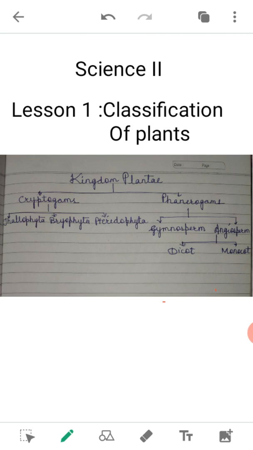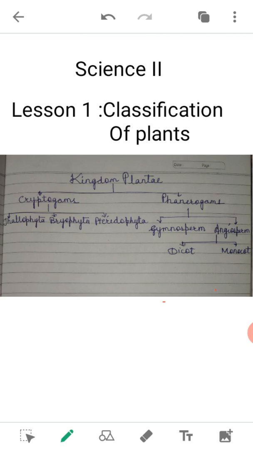Subkingdom cryptogams is divided into three divisions: Thallophyta, Bryophyta and Pteridophyta. Now see the division of subkingdom phanerogams. Phanerogams is divided into two divisions, that is gymnosperm and angiosperm. In gymnosperm, the seed is naked, and in angiosperm, a covered seed is there.